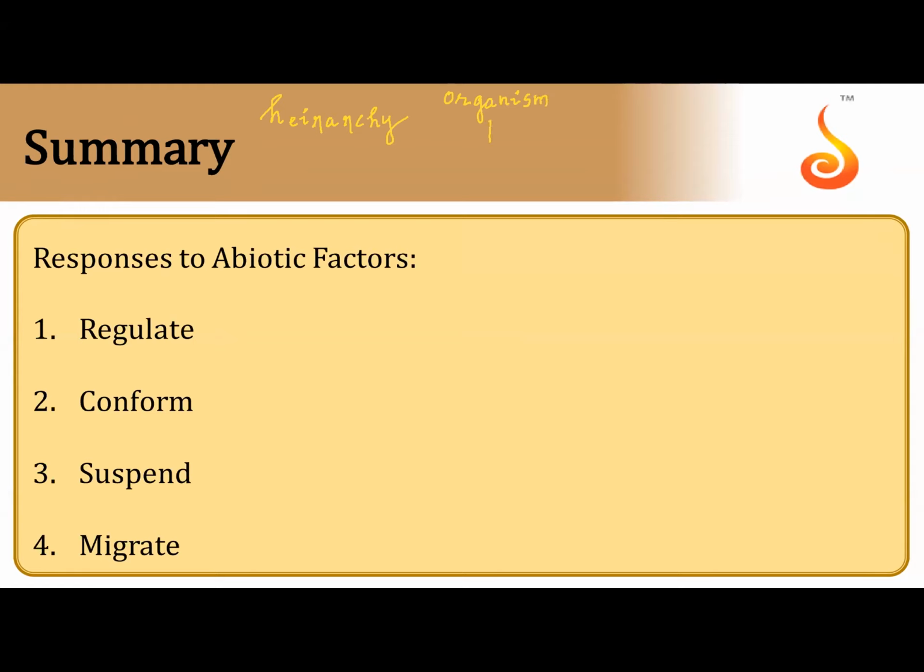So the next level of understanding organisms in a group is organisms, same species of course, in a definite geographical area. What is this level? This is called as population.